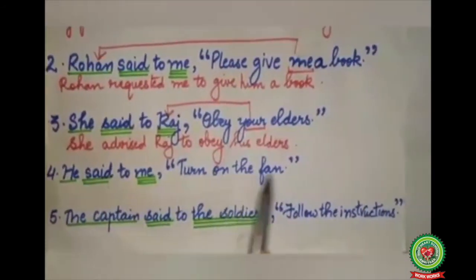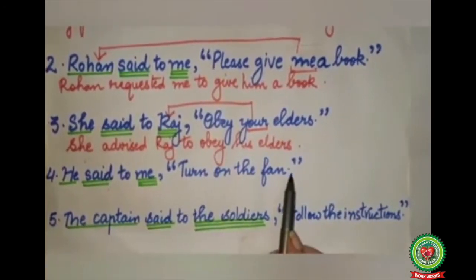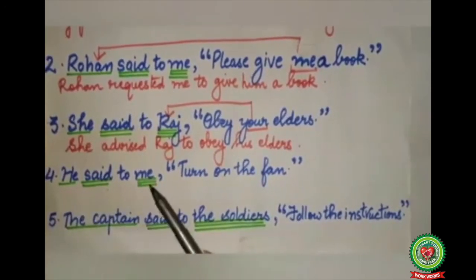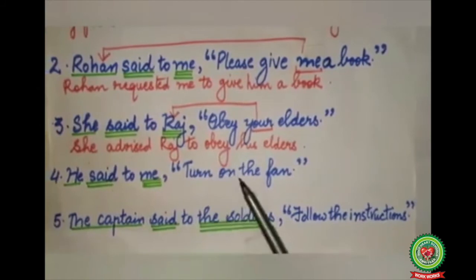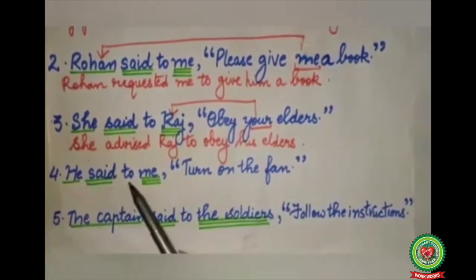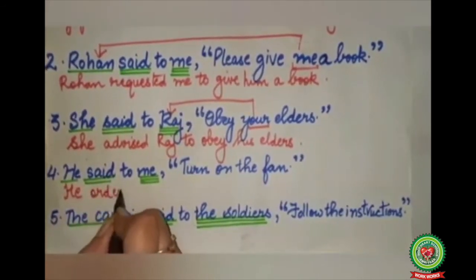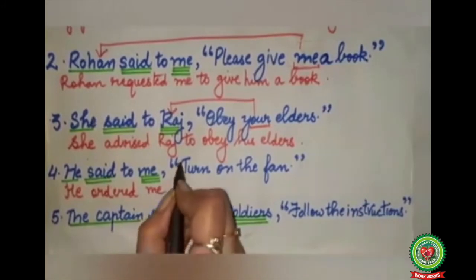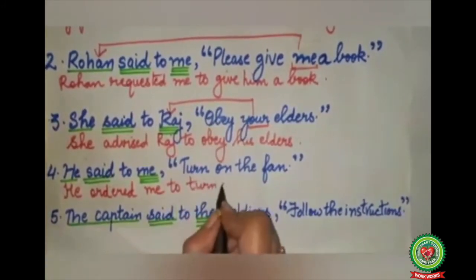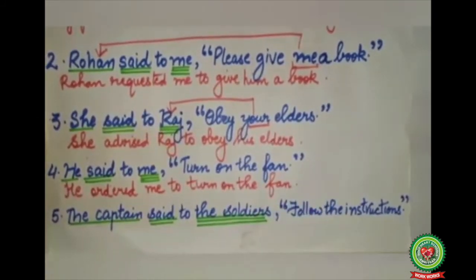This is the fourth sentence. He said to me, turn on the fan. He said to me is the reporting verb, turn on the fan is the reported speech. Here he is your subject, so single underline. Said is the verb, double underline. Me is the object, triple underline. Turn on the fan is a type of order, or you can say command. So here said to will change to ordered. So the answer will become: he ordered me, comma and inverted commas will change to to turn on the fan. At the end, full stop.